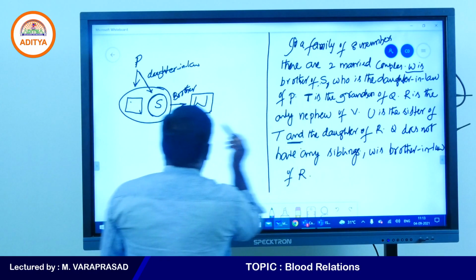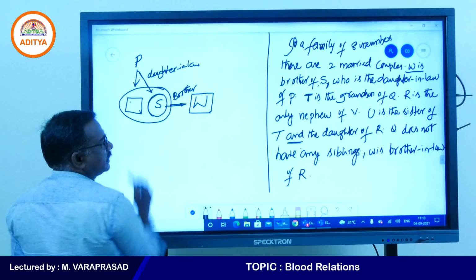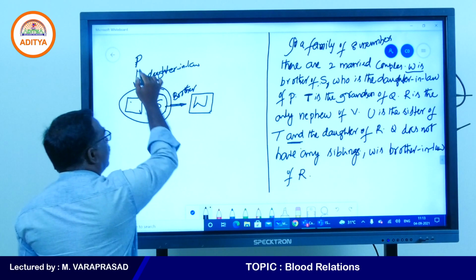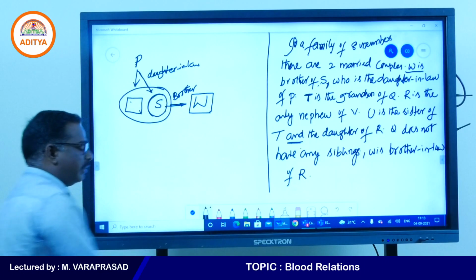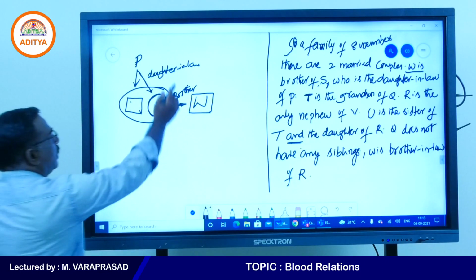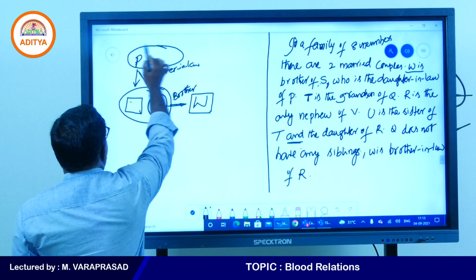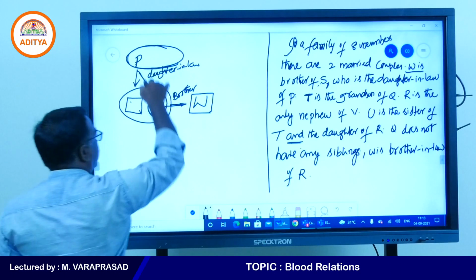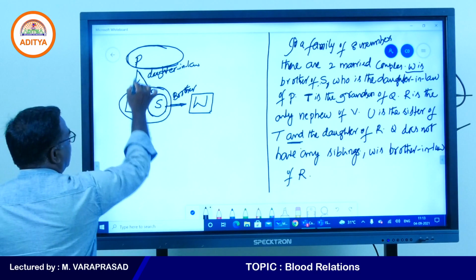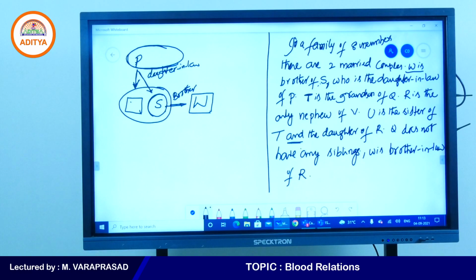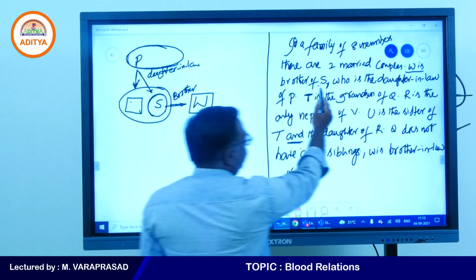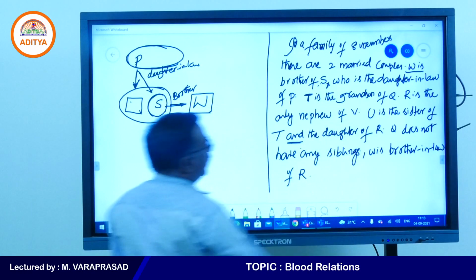W is brother of S. This S, who is the daughter-in-law of P? Means here one more pair will be there. Yes, daughter-in-law of P. Yes, this one is son. So this point we used here. W is brother of S, who is the daughter-in-law of P, we used here. Next one,